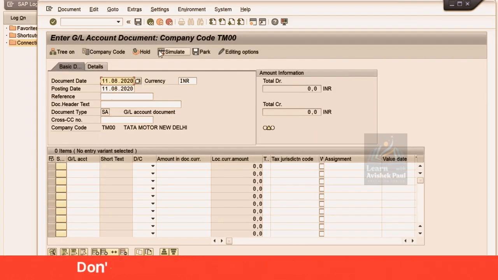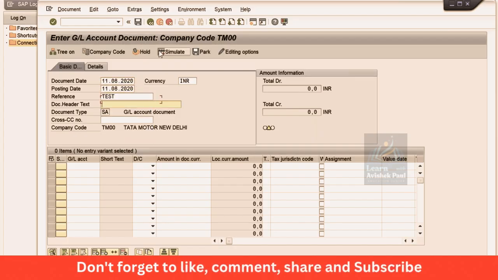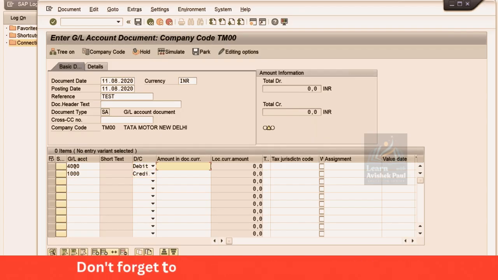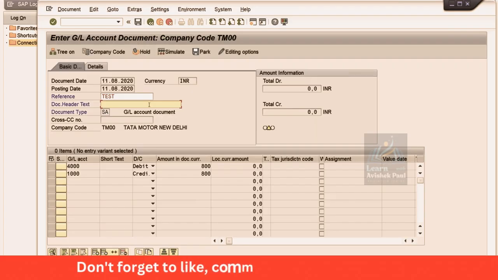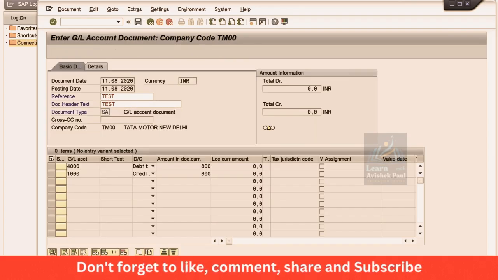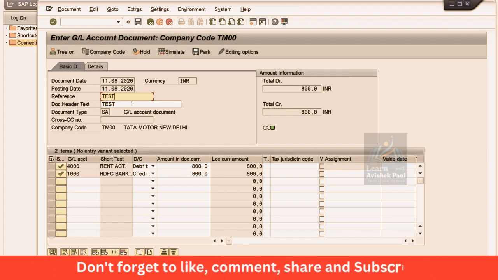Okay, and here give a date, and let's suppose the reference header text I have not given, leave it, and then 4,000, 1,000, this is credit, this is debit, and this time 800, and here also 800, right? And now what is happening, guys? For document type SA, an entry is required in document header text. I think somebody, or might be you, have made it mandatory, right? So you must give it. Anyway, I'm going to give this. I've given this because the system is saying that you must give the reference field and header both.